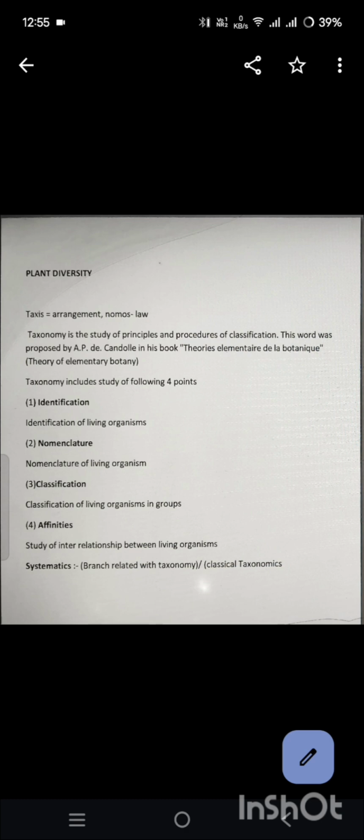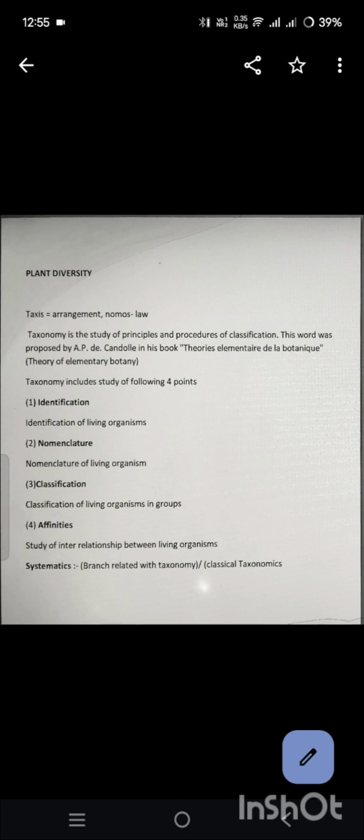Plant diversity. Taxis means arrangement, nomos means law. Taxonomy is the study of principles and procedures of classification. This word was proposed by A.P. de Candolle in his book Théorie élémentaire de la botanique, meaning theory of elementary botany.